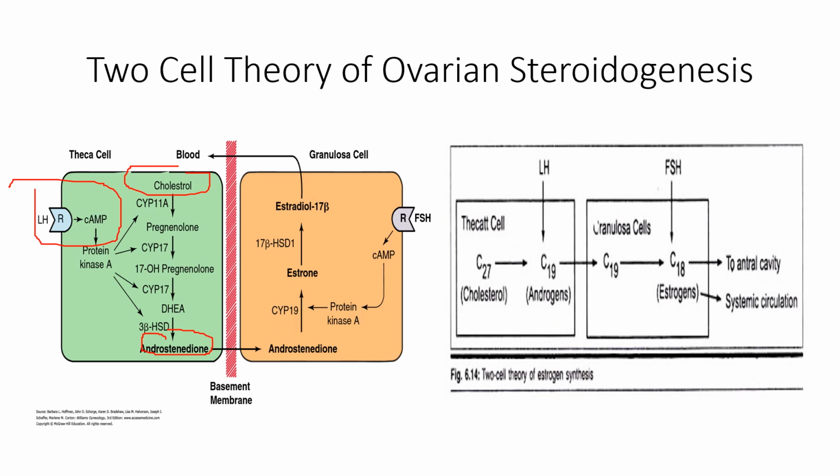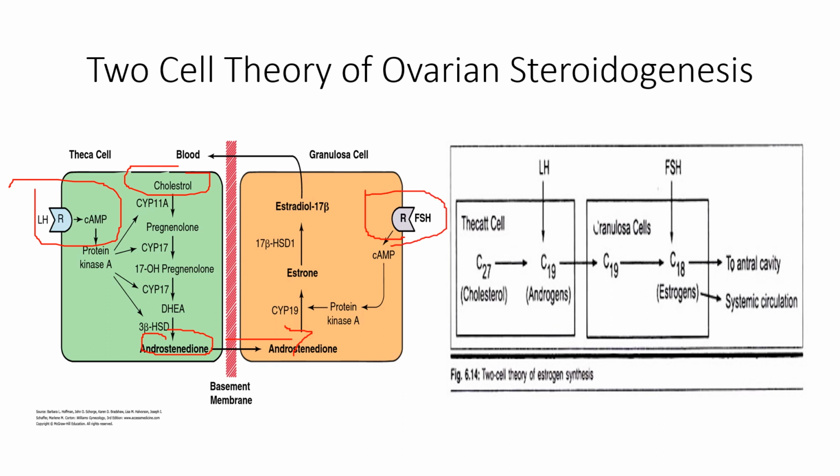But this androstenedione cannot be converted to estrogen in the theca cell, because the theca cell does not have the required enzyme aromatase or CYP19. Now, the theca interna cells supply the androstenedione to the granulosa cell. The granulosa cells have many FSH receptors.